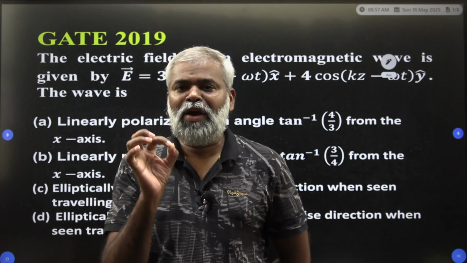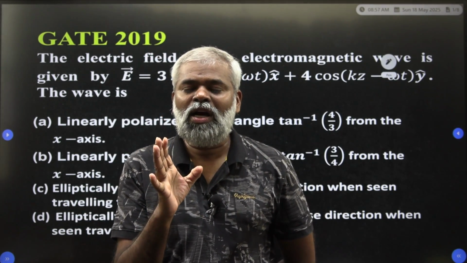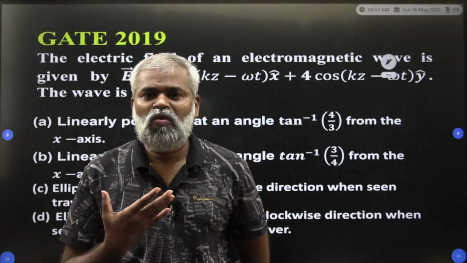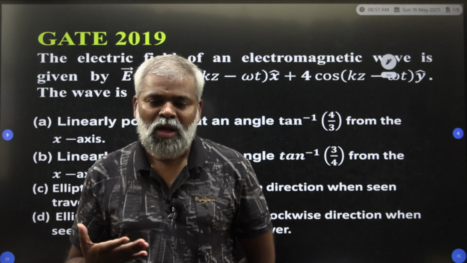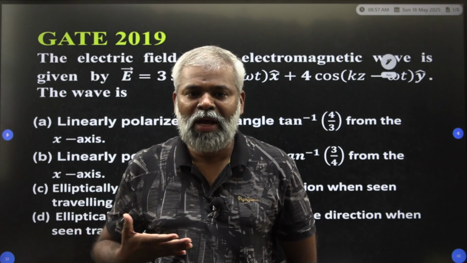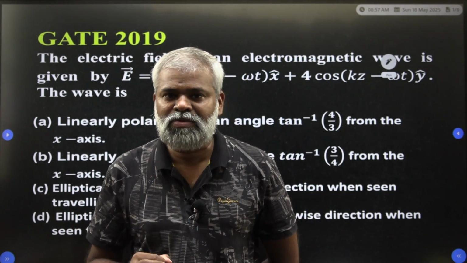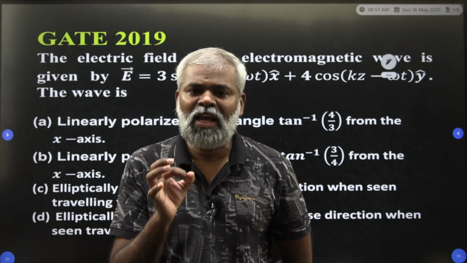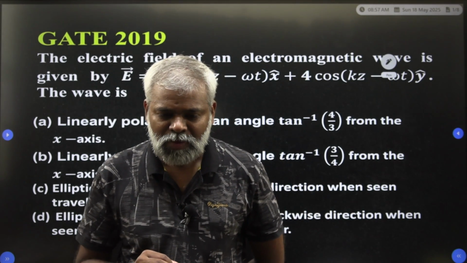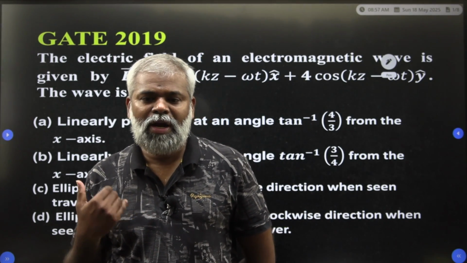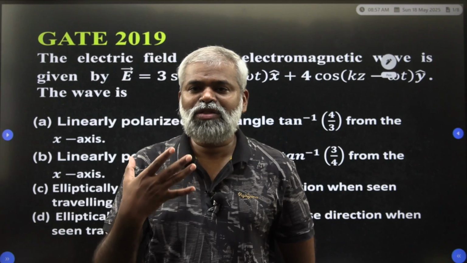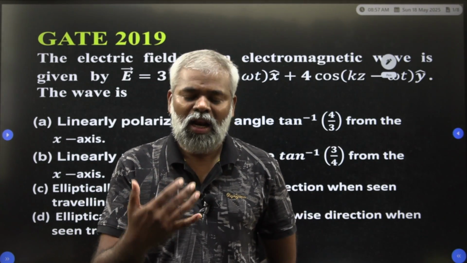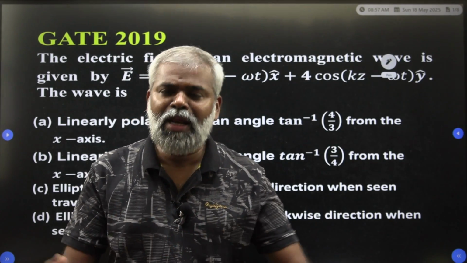In this video, we are going to discuss polarization of electromagnetic waves, and how questions come based on this topic. This is a very important area, because electromagnetic waves can polarize in a linear medium or any material.